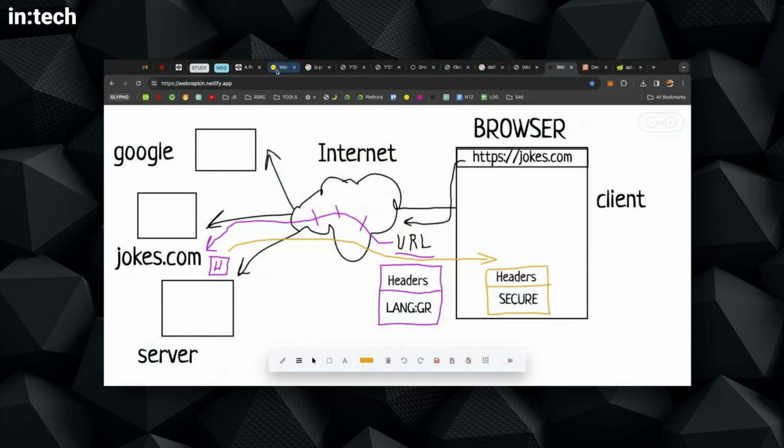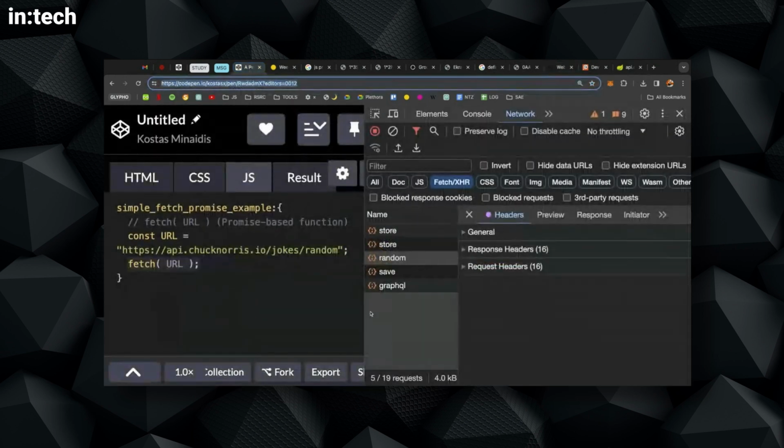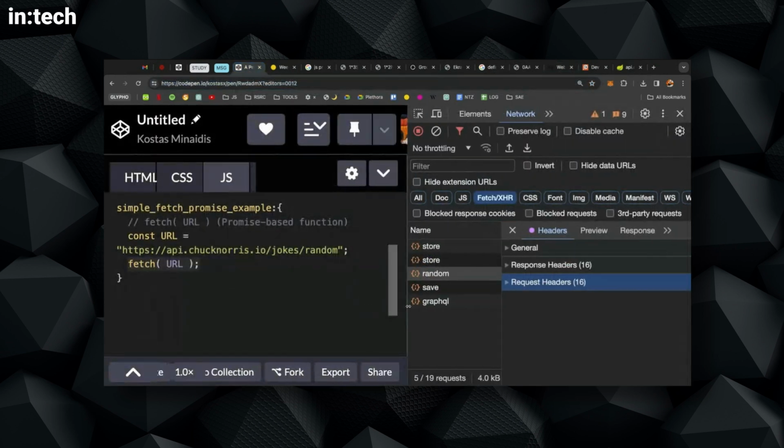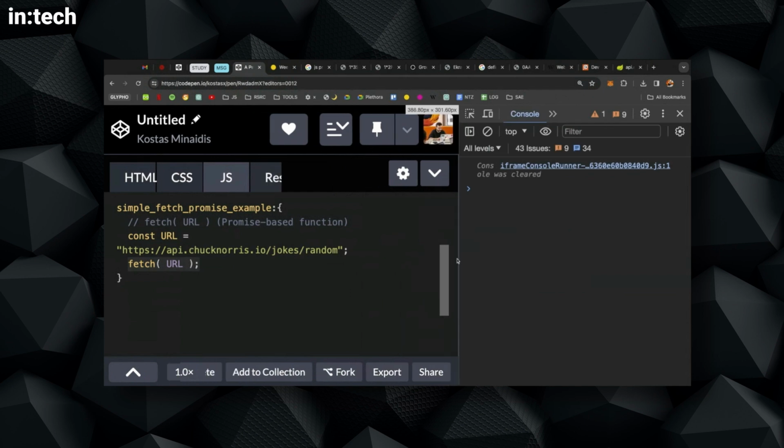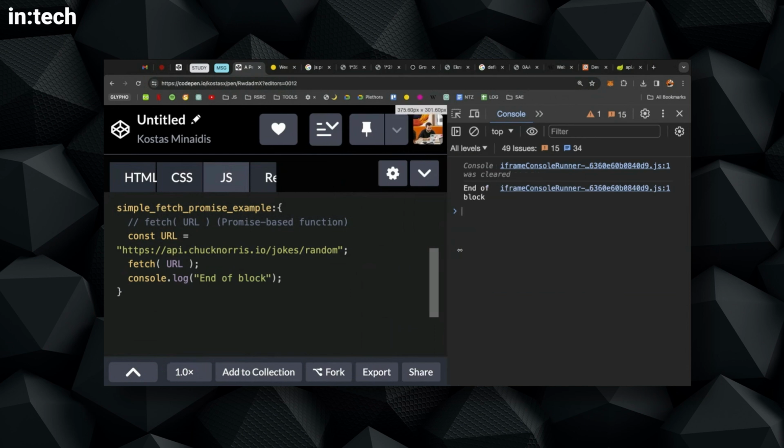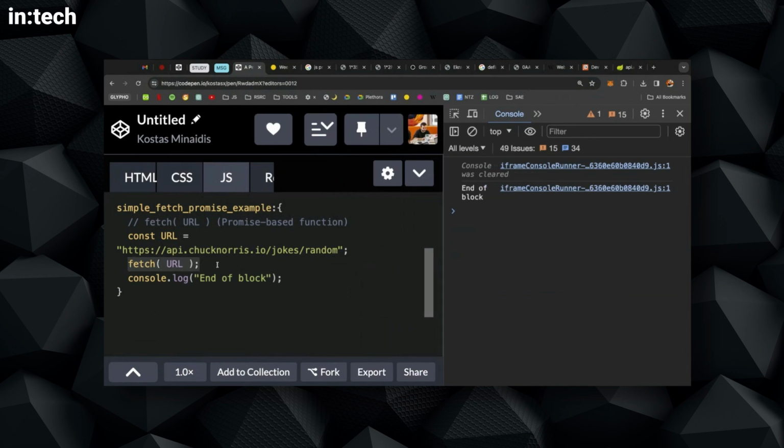Now, let me go back here. So the fetch is going to connect to some URL and get back some result. So I will go here. I'm running this code, but I don't see anything else. Let me just run a console log here to see that. Okay, I see that I read this, but even though this fetch actually makes a request, I don't see anything back. I don't get to see anything.